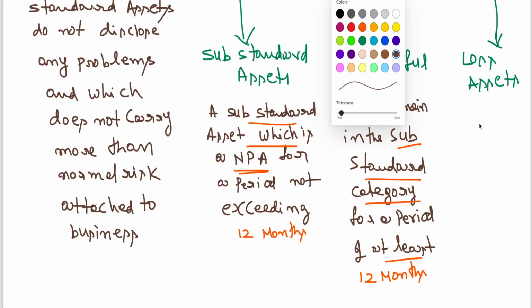Now let us say loss asset. In simple words, an asset is considered uncollectible. You have lost hope that you are going to collect it, or even if collected it has little value, and you are considering it as a loss asset.